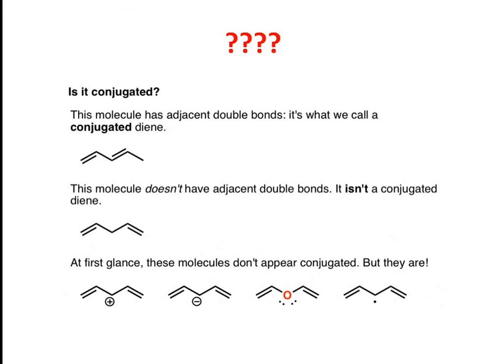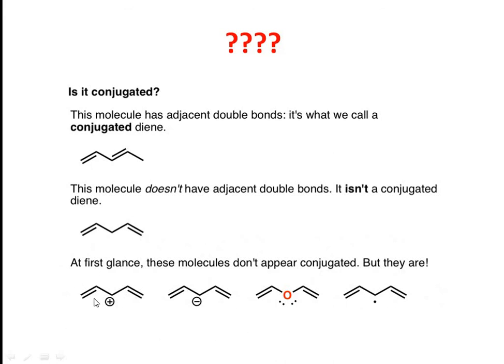You can observe here and think about it. Is it a conjugated system? Yes, this molecule has adjacent double bonds. Adjacent means alternate double bonds, and it's what we call a conjugated diene. A molecule that doesn't have adjacent double bonds is not a conjugated diene. So this is not a conjugated diene.